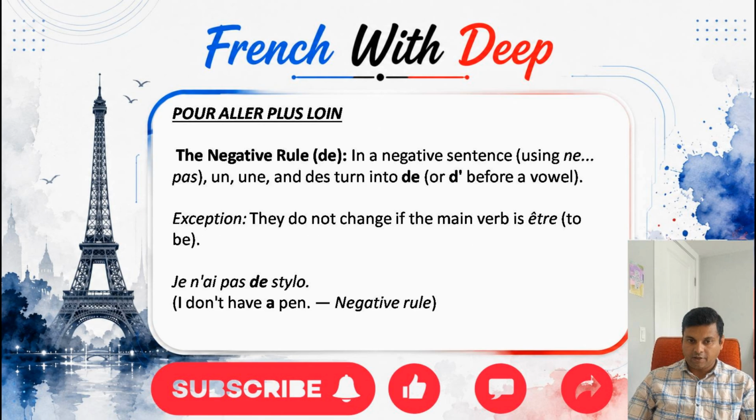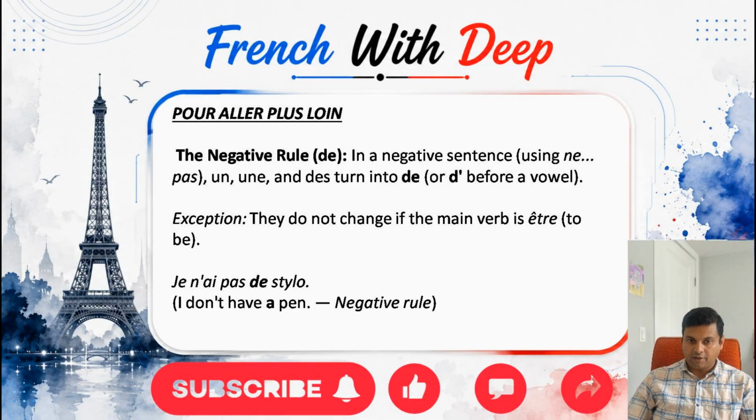Now, in part 2 of this video, I have something for those who want to study further. Here I am not limiting it to level A1, A2 or something like that. I am trying to give you complete information related to the definite and indefinite articles. In French, we generally call this pour aller plus loin. It means to go further.